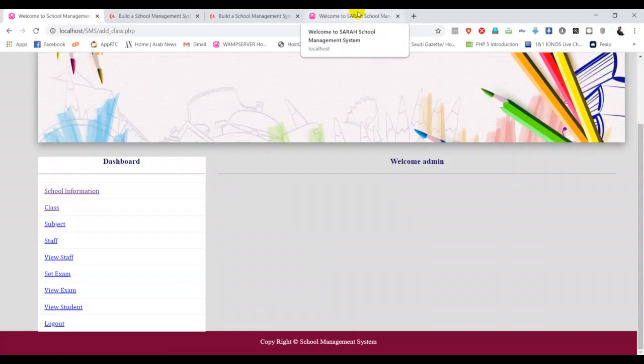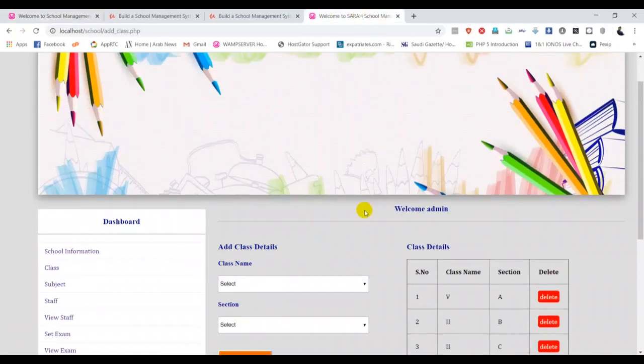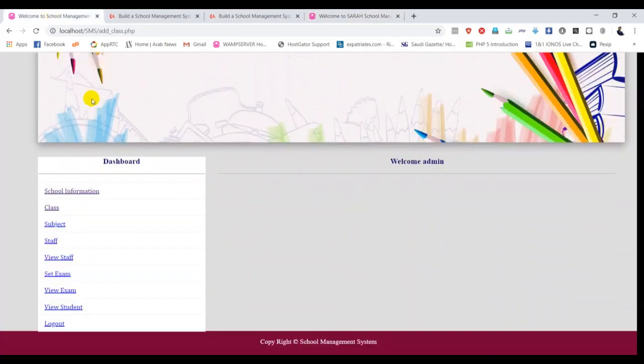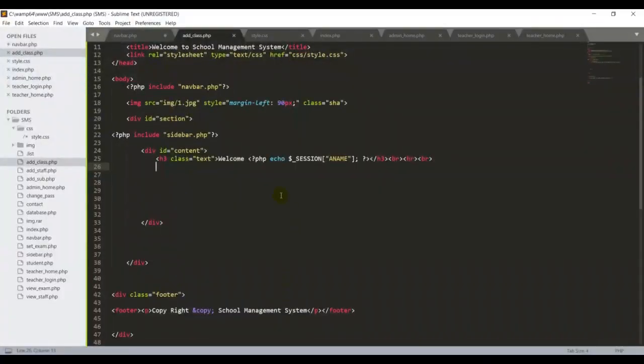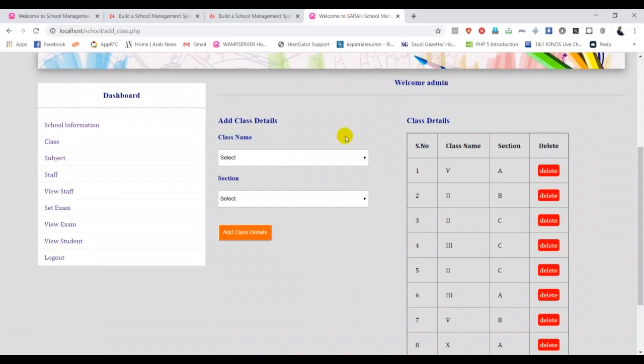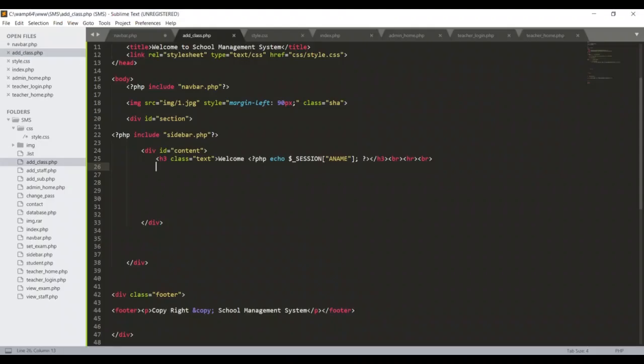So if I go back to my original file, this is similar here, and then we have to put these two types of data into my add class.php. So starting, the first thing I have to create is the drop down menu, because if I go back here I have added two types of drop down menu. One is a class name, then another one is a section. So okay, let me add one by one very nicely.